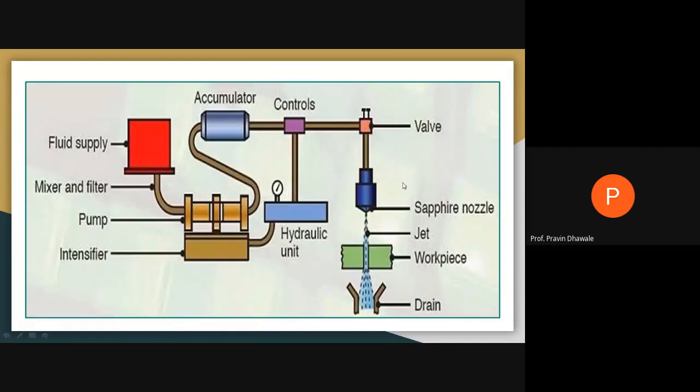In this sapphire nozzle, we provide the abrasive from what we may call a chamber of abrasive, and that mixture passes through this nozzle, so you get the jet, and it will be water plus abrasive particles. So the abrasive water jet is produced. When it strikes a workpiece, it is used to cut the workpiece, and after use it will be drained to the drainage system or catcher. It will be called the catcher.